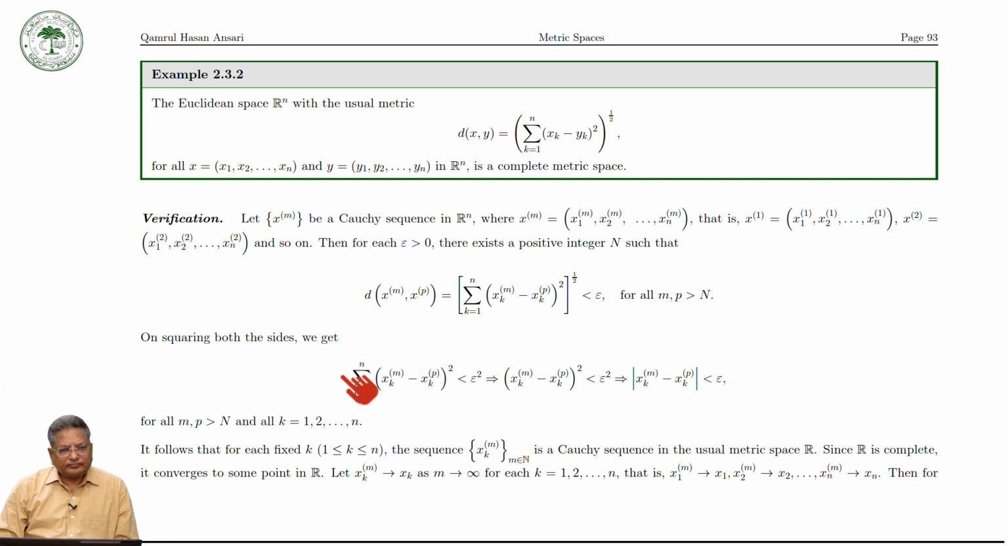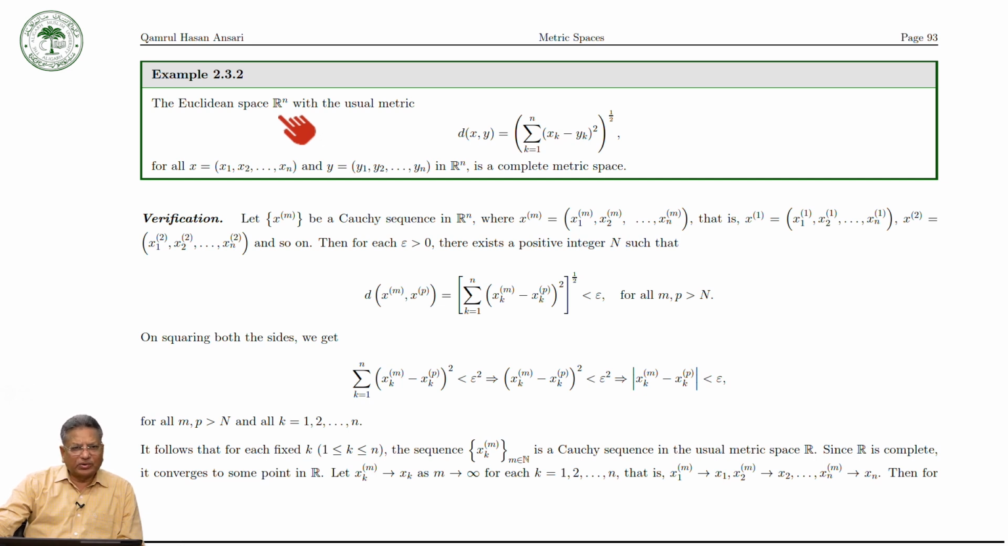Now we take another example. Let us take the Euclidean space Rn with the usual metric. This you have seen, d(x,y) is equal to this. This is the usual metric. Now we claim that the Euclidean space Rn with the usual metric is a complete metric space. That is, every Cauchy sequence in Rn is convergent in Rn.